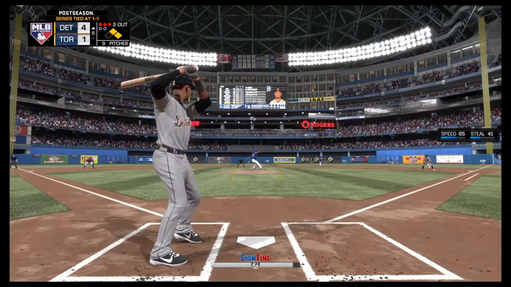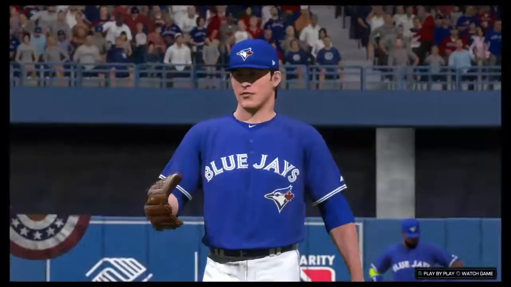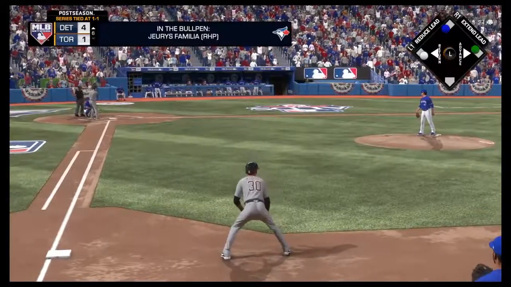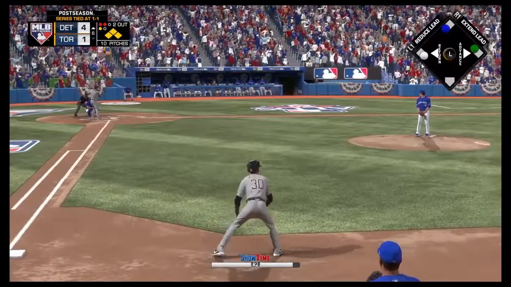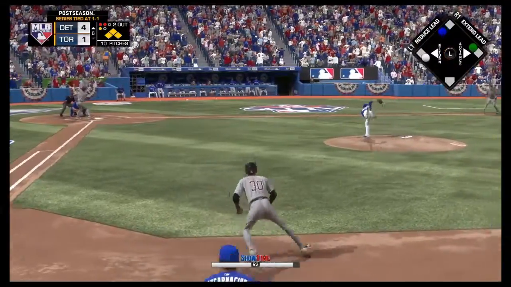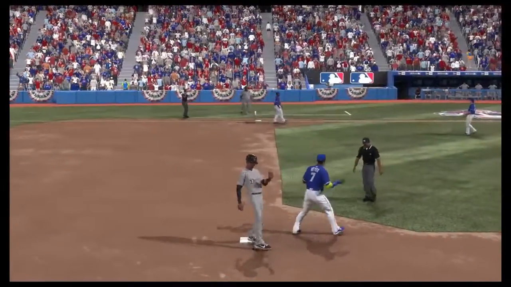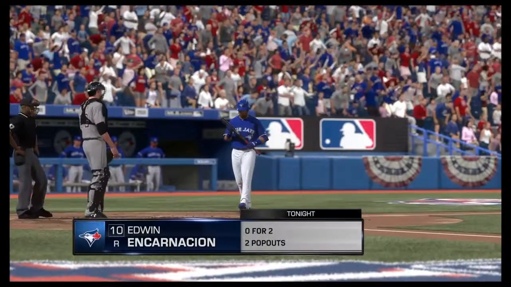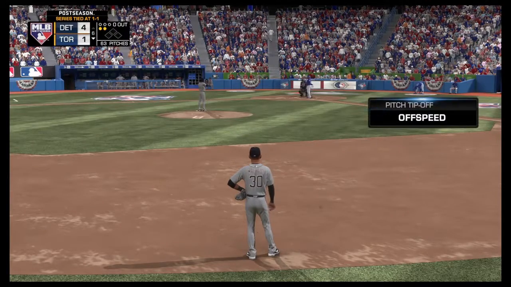Up 4-1 now. And we draw a 4-pitch walk. Good patience by the rookie shortstop. It's going to be bases loaded for David Dahl. See what he can do against the lefty reliever. And it's going to be hit to first. Encarnacion beats him to the bag, so we get on base, but nothing after that. Right, bottom half of the inning.